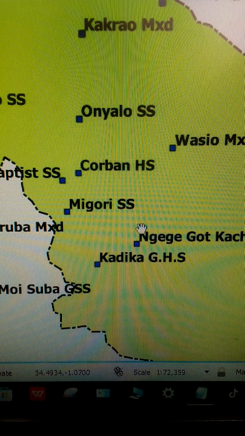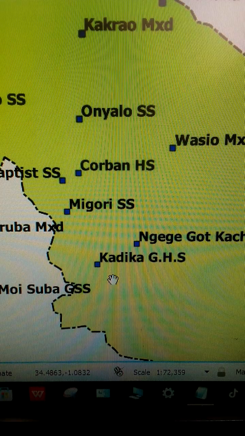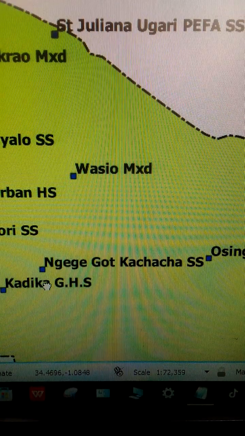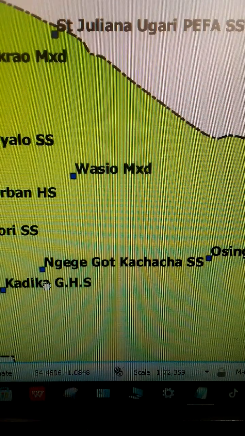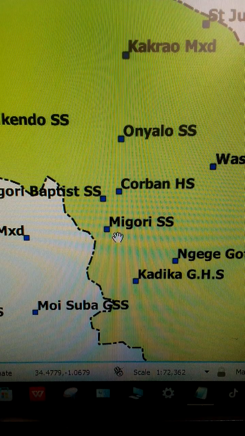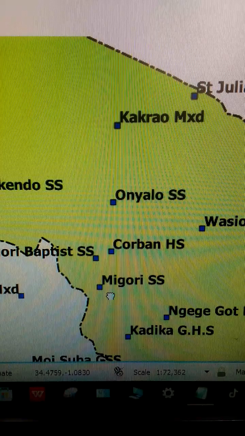So let me start. At this end in the map, we have Gadika Girls High School. We also have Ngege Got Gachacha Secondary School. And if I move towards the north, we have Migori Secondary School.